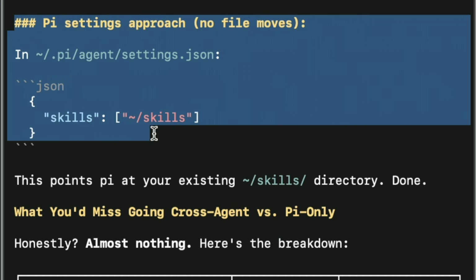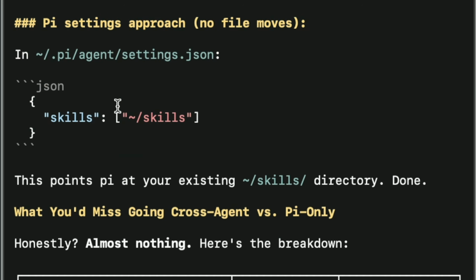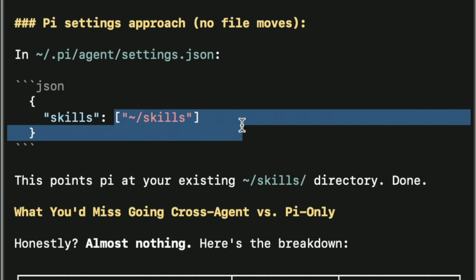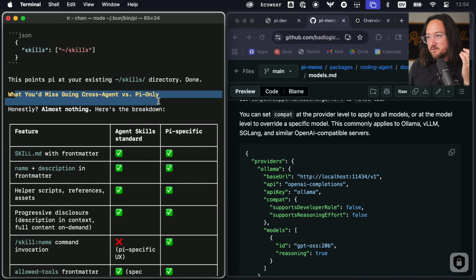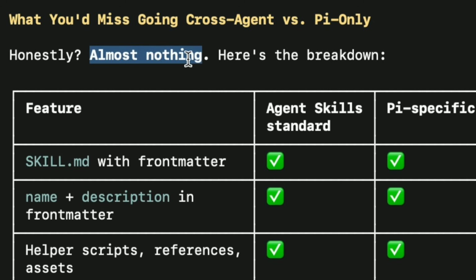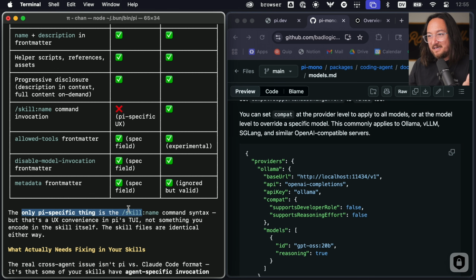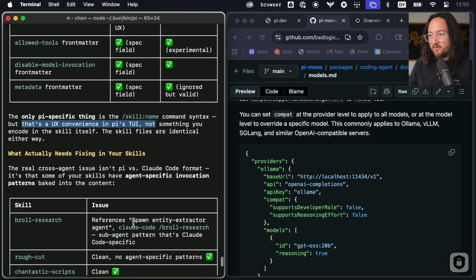Okay, so Pi has an additional setting that allows me to link to an array of skill paths. That's really nice. Okay, what do I miss out on going cross agent versus Pi only? Honestly, nothing. Great, perfect. The only Pi specific thing is the skill name command syntax, but that's a UX convenience. The skill files are identical either way.